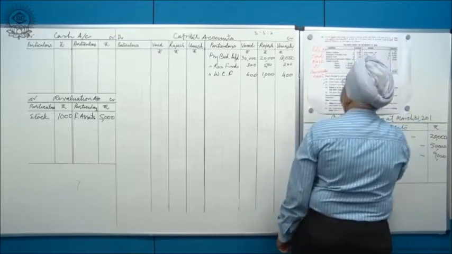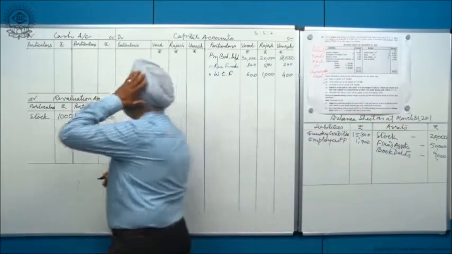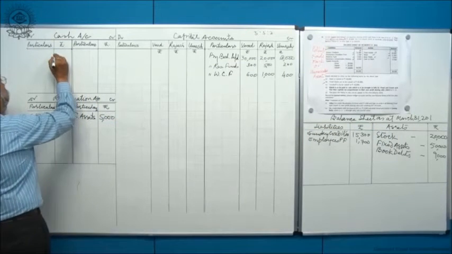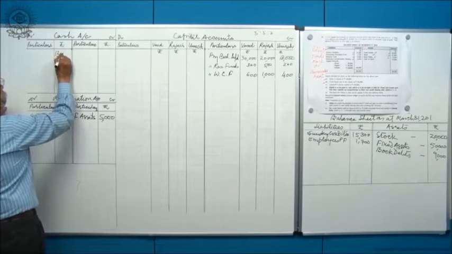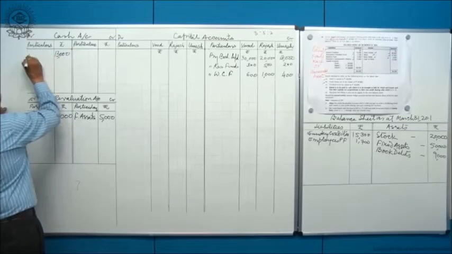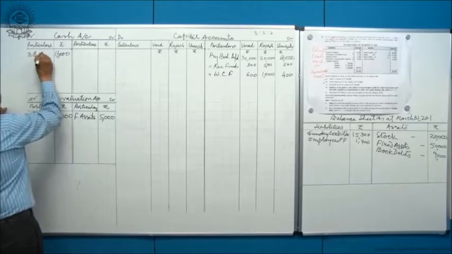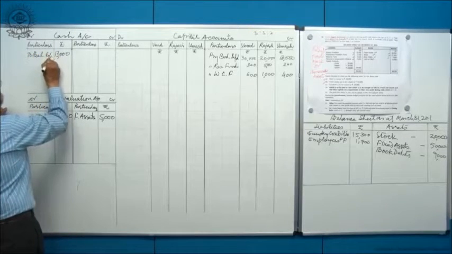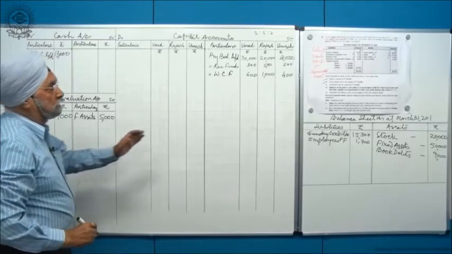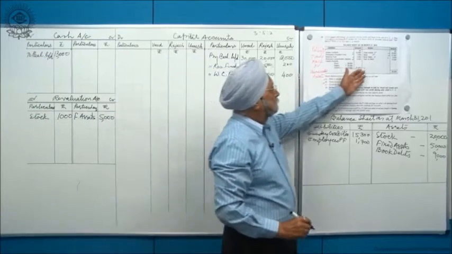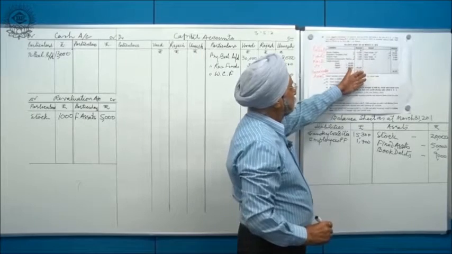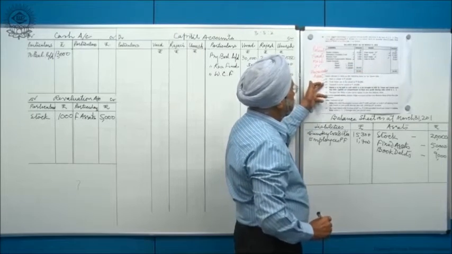Cash at bank is 13,000. And look here, my dear students, I have cash here. I write this balance of 30,000 to balance brought down. So now I have taken all the items on the liability side, all the items on the asset side, and these two adjustments have been done.